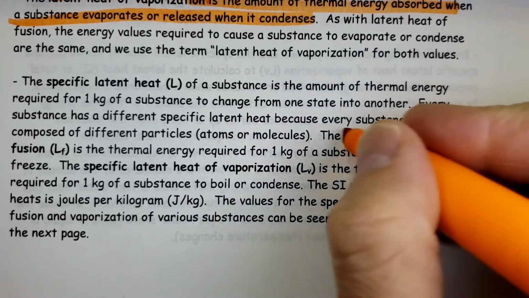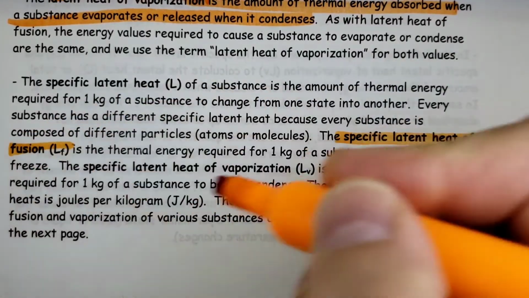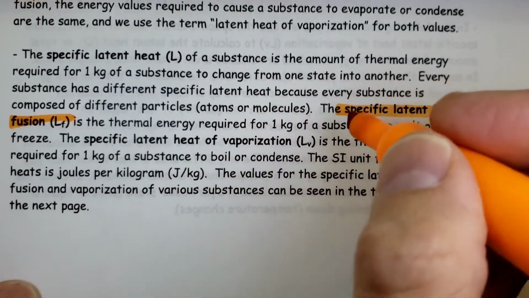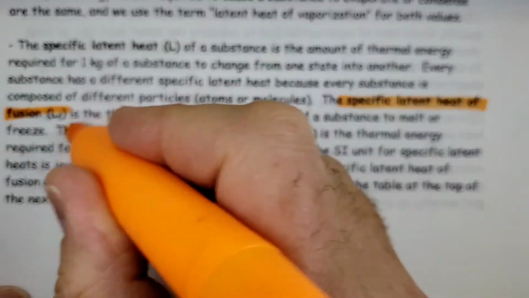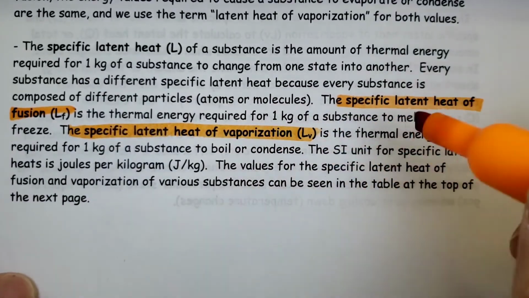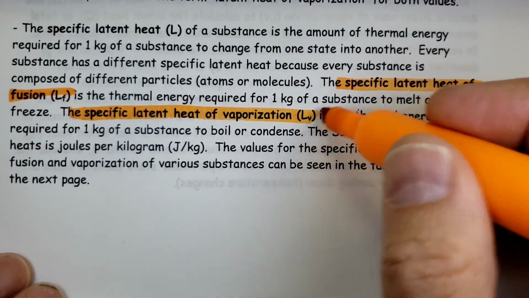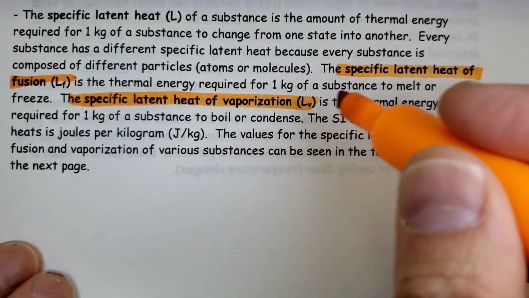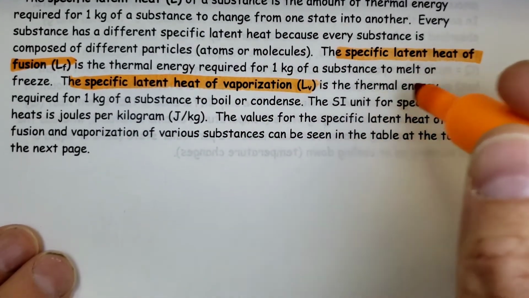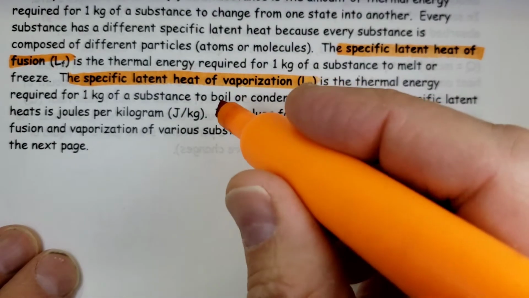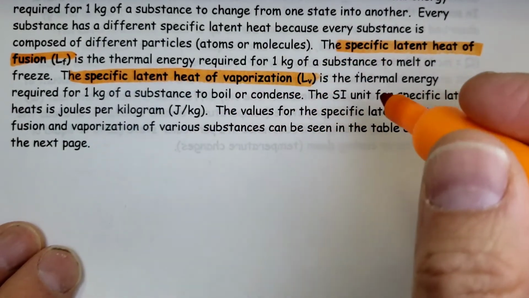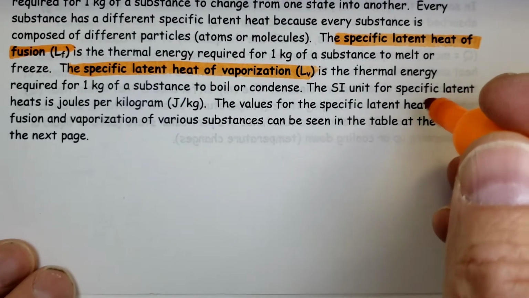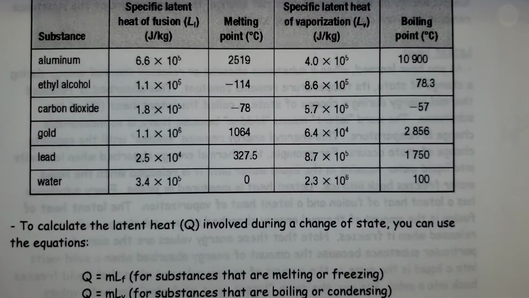The specific latent heat of fusion, symbolized LF, is the thermal energy required for 1 kg of a substance to melt or freeze, and the specific latent heat of vaporization, symbolized LV, is the thermal energy required for 1 kg of a substance to boil or condense. The SI unit for specific latent heat is joules per kilogram. The values for many specific latent heats of fusion and vaporization are on the next page.